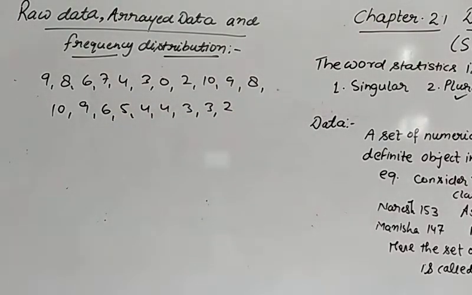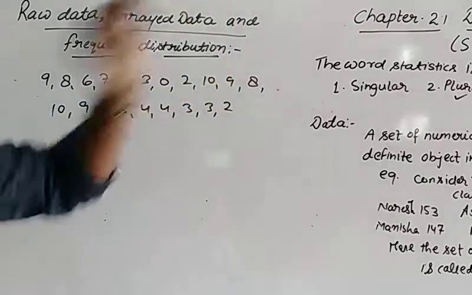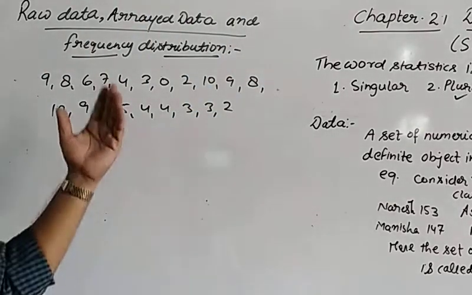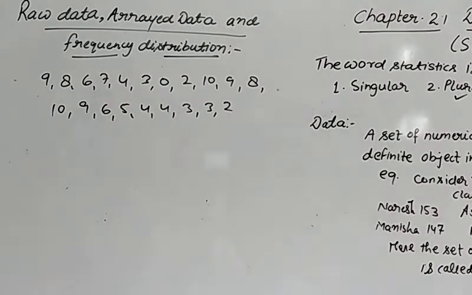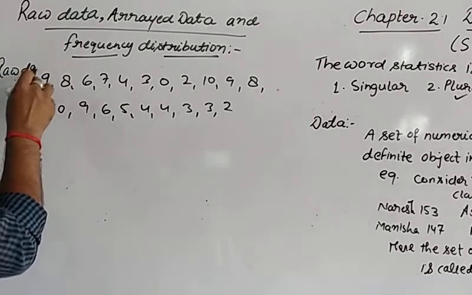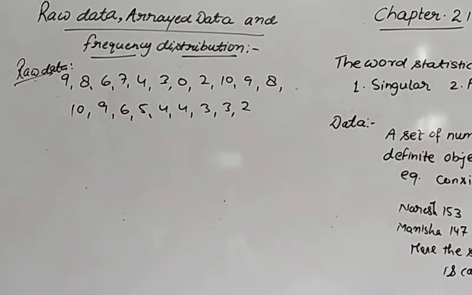If I write the marks of the students in a maths test of a class where a total of 20 students are there, and they have got 9 marks, 8 marks, 6 marks, 7 marks, something like that, and if we directly write all the data in such a way, then this is called what? This is called raw data. So data in its original form, whatever we got, we have written, that is called raw data.